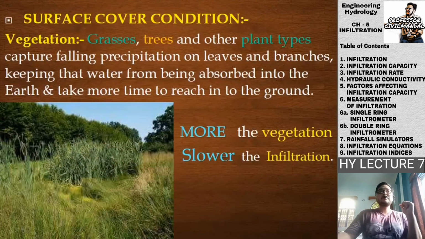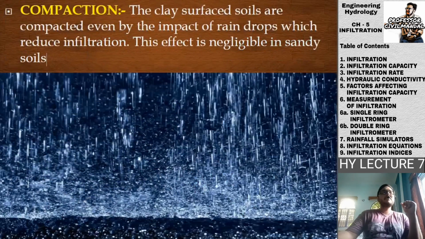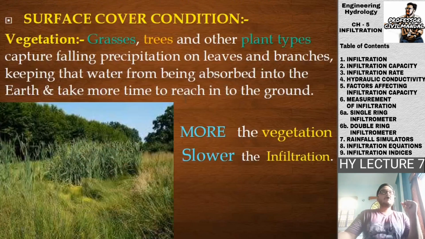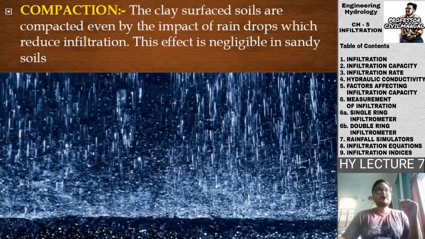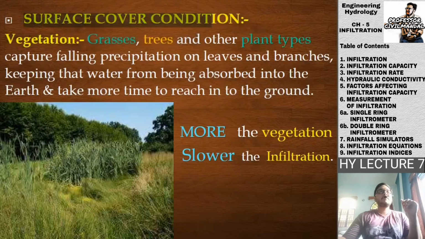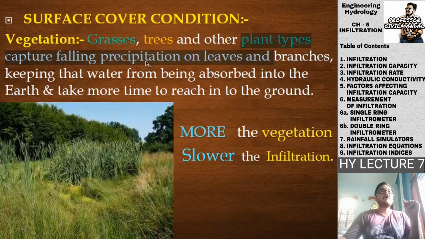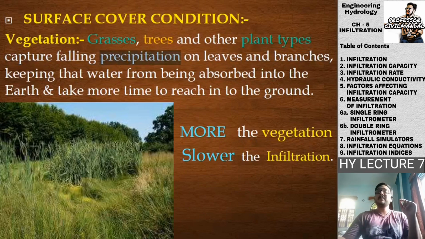Next is the vegetation, or you can say the surface cover condition. Under the surface cover conditions, we are going through two more factors, that is vegetation and land use. The vegetation, that is the grasses, trees and other plant types, capture falling precipitation on the leaves. This we know as interception.